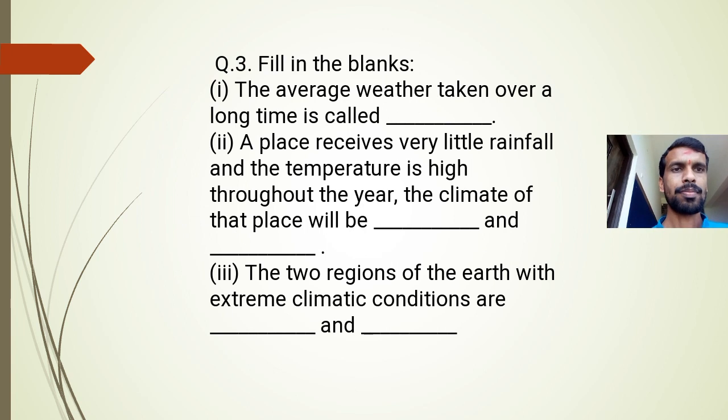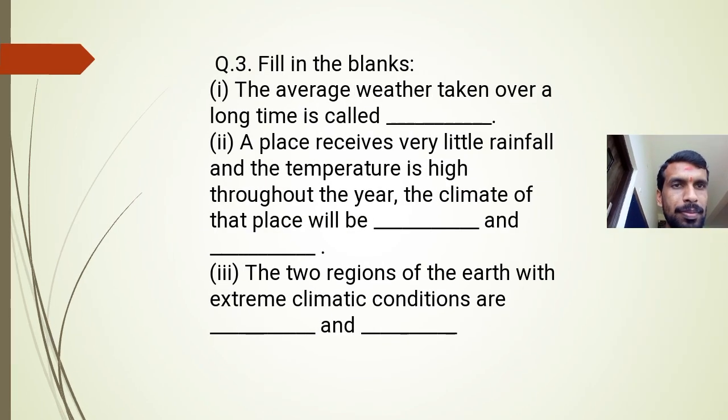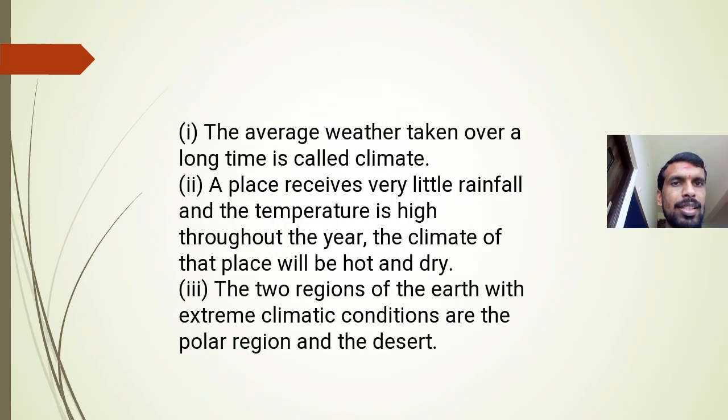Question 3, fill in the blanks. The average weather taken over a long time is called dash. Second, a place receives very little rainfall and the temperature is high throughout the year. The climate of the place will be dash and dash. The two regions of the earth with extreme climatic conditions are dash and dash. So do you know the answer? Yeah, we'll see the answer.